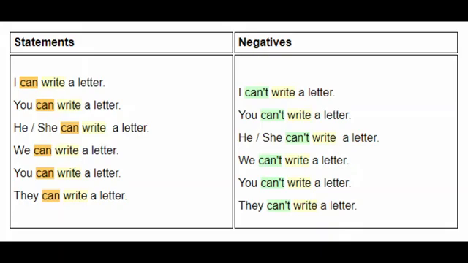And on the right hand side you see the negative form. I can't write a letter, you can't write a letter, he or she can't write a letter, we can't write a letter, you can't write a letter, they can't write a letter. Left hand side are statements and right hand side are negatives. So these are both the forms of statements and negatives. You can see here.